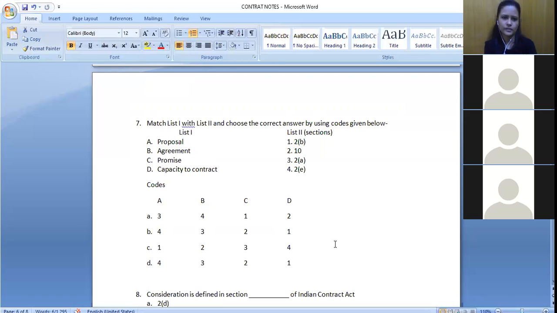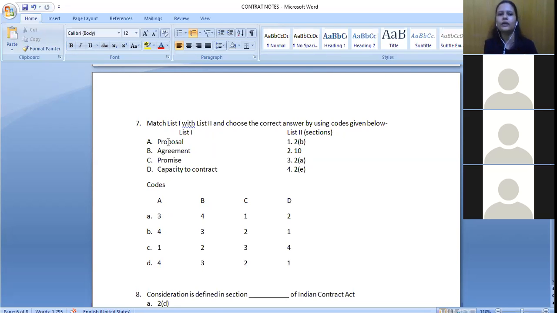Option A, ma'am. Proposal is agreement to whom? So first is proposal. Which section defines proposal? Section 2A, right? So it is matching correctly. So in these types of questions, you may not need to match all the things. If you are very sure that proposal is defined under section 2A, and it is matched correctly in only one option, then that means A only would be the correct answer.